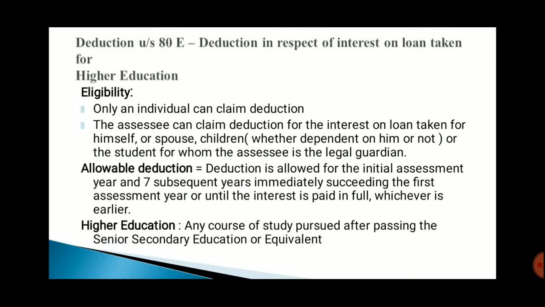Regarding allowable deduction, deduction is allowed for the initial assessment year and 7 subsequent years immediately succeeding the first assessment year, or until the interest is paid in full, whichever is earlier.